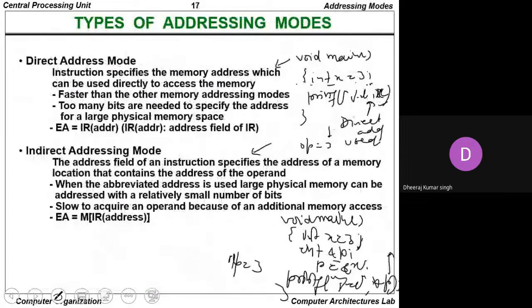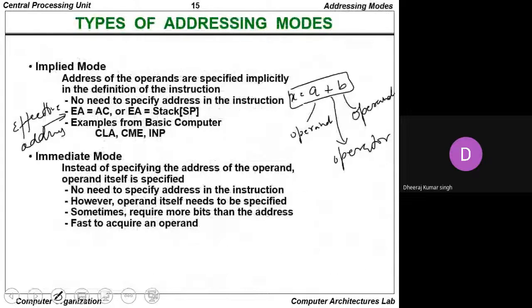Implied mode is there. So implied mode you can study directly. We are saying the accumulator content is basically known as the effective address. This is the implied mode. And the immediate mode, whatever the register value is there, that is directly the address. So we are saying here that one thing is there, this is the A, we want to identify the address of this A.